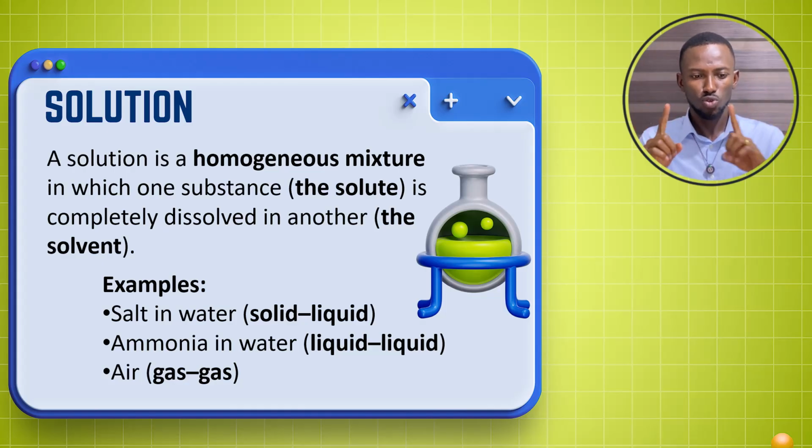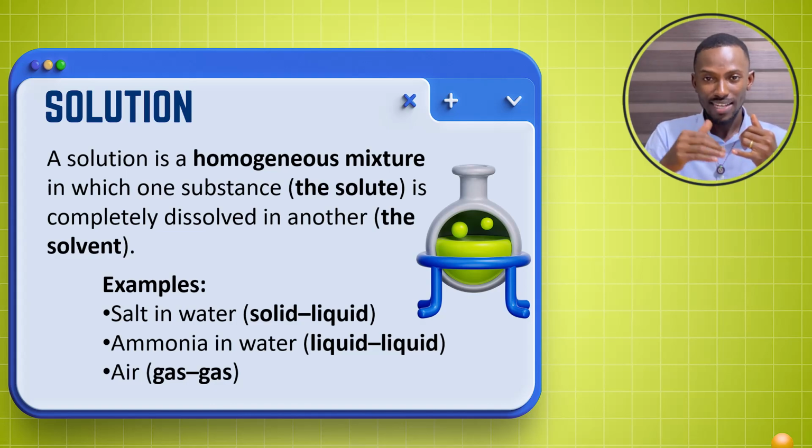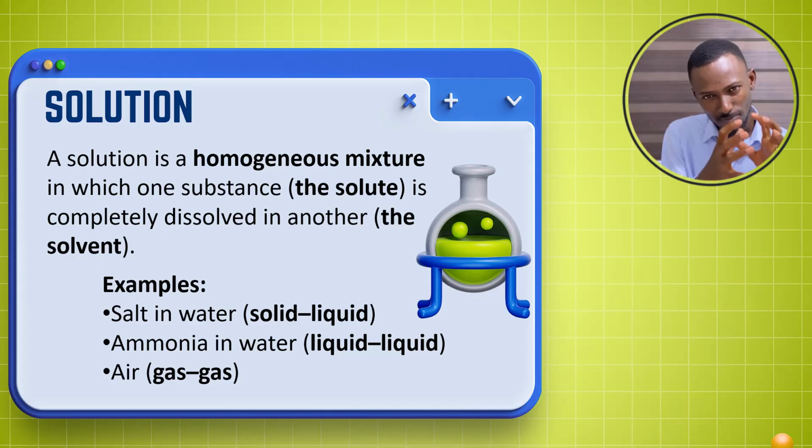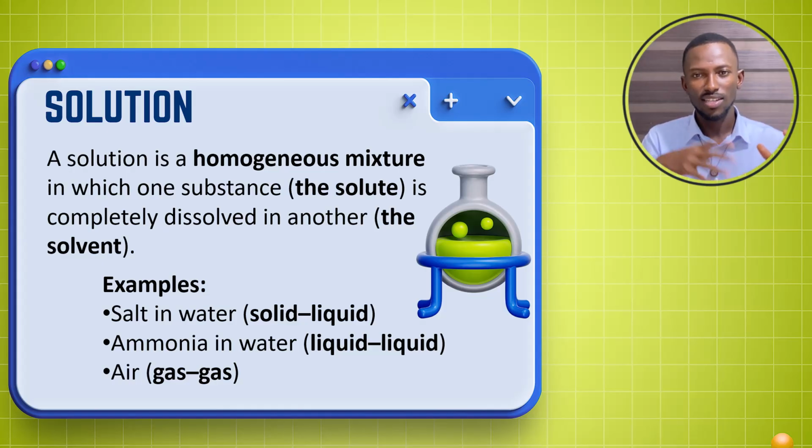Salt and water is a mixture that specifically falls under solution. Why? Because the salt completely dissolves and disappears in the water, and then we have a uniform mixture. And it is solid-liquid because salt is solid and water is liquid.